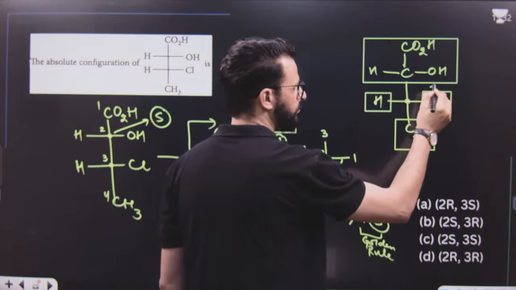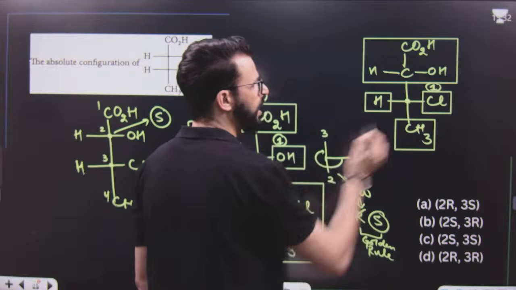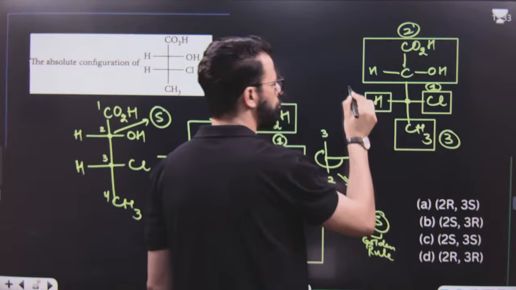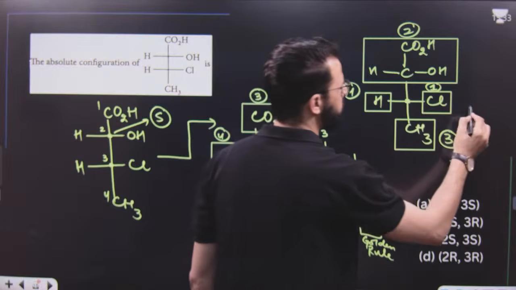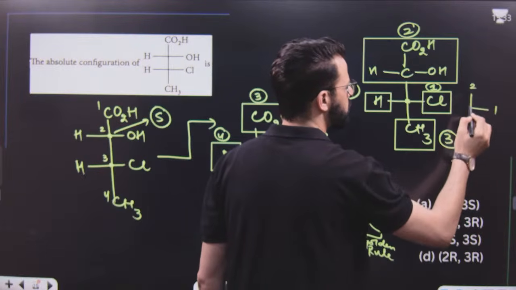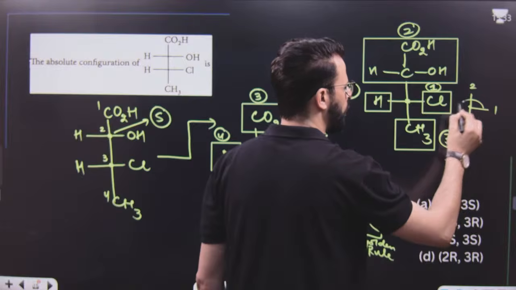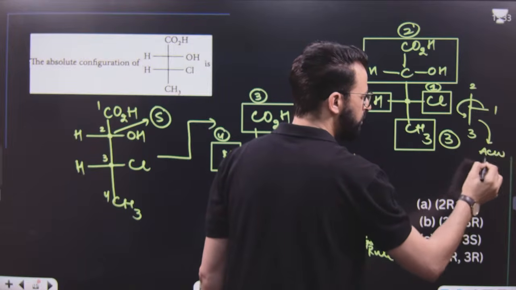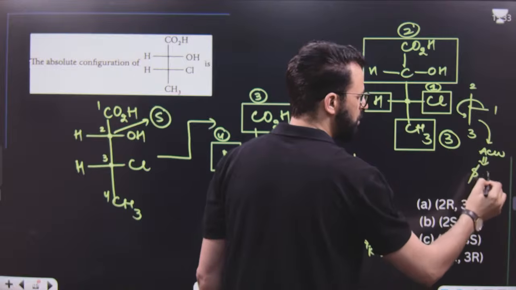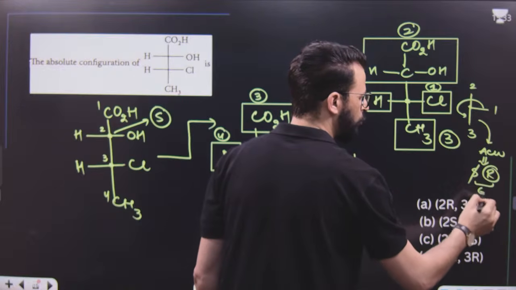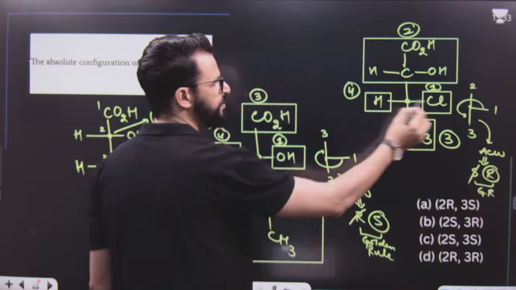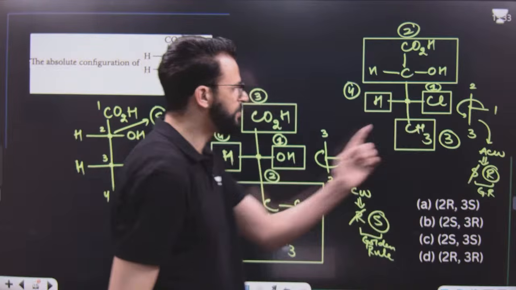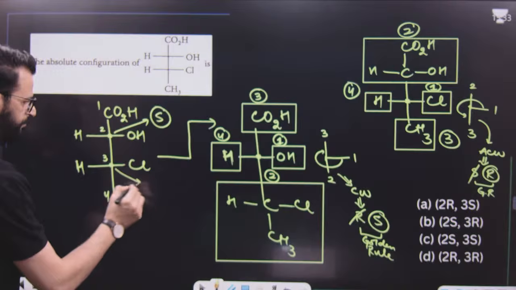Cl will be 1. After that, the above group will be 2, this group will be 3, this group will be 4. Now have a look: 1 is here, 2 is here, 3 is here. So 1, 2, 3 is the anti-clockwise direction. Anti-clockwise means S, but we have to change S to R. Once again, a golden rule. Why golden rule? Because the least priority, the fourth priority, is present on the horizontal line. So it becomes R.